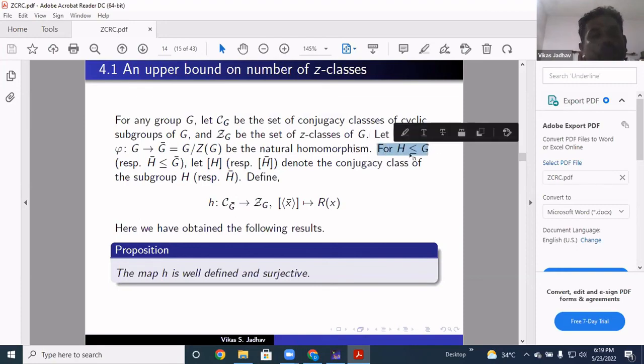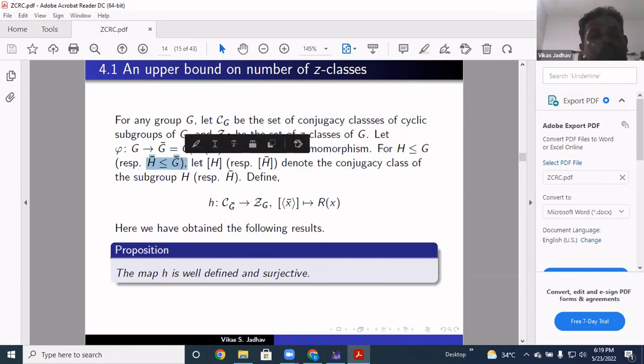And for H a subgroup of G, respectively H̄ a subgroup of Ḡ, let [H] denote the conjugacy class of subgroup H. Then we have this map from C(Ḡ) to Z_G, where the equivalence class of the subgroup generated by x̄ is mapped to the Z class of x. So this map we have, and the proposition is this map is well defined and is surjective.